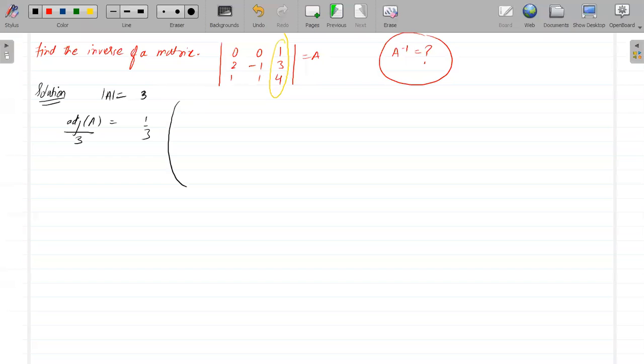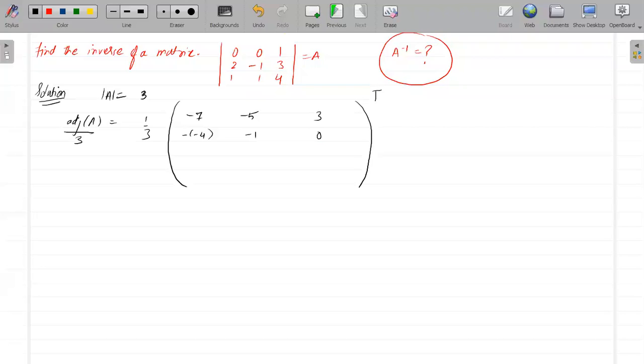Then through this, 2 4s are 8, 8 minus 3 is 5, so minus 5. Then this is 2 1s are minus 1. This is 3. Then this will be 0 minus 4, minus of minus 4. Then this will be 0.